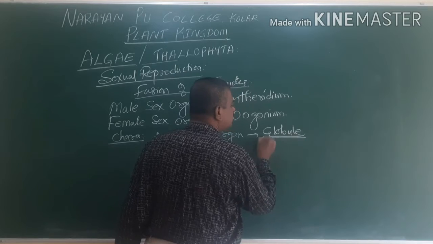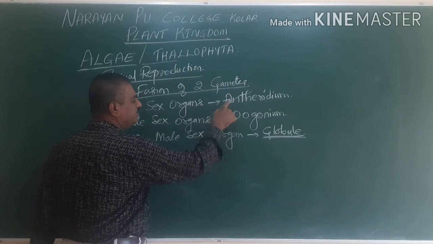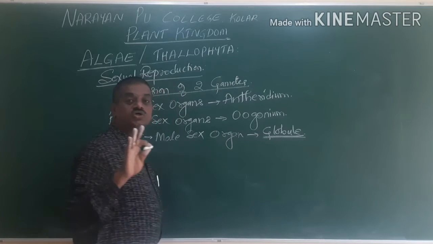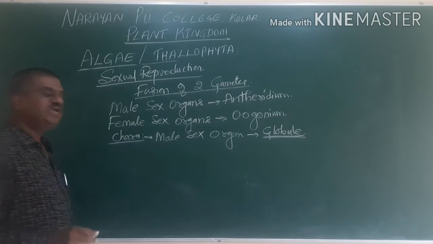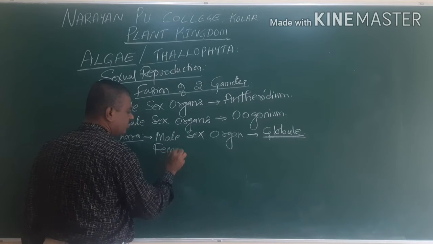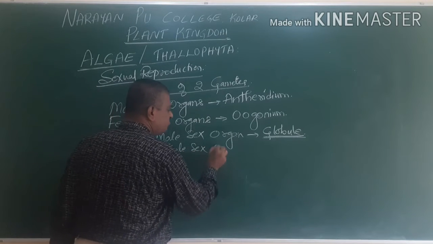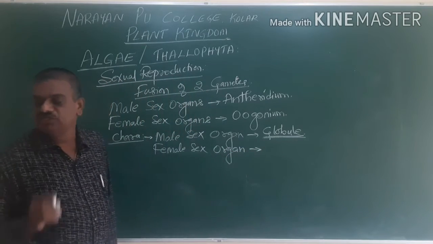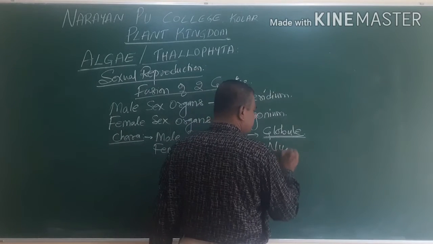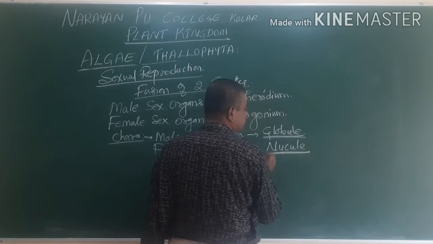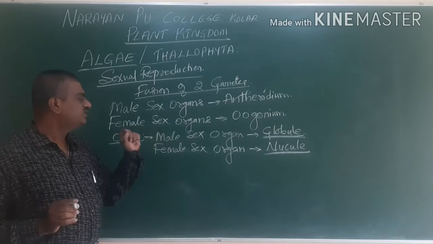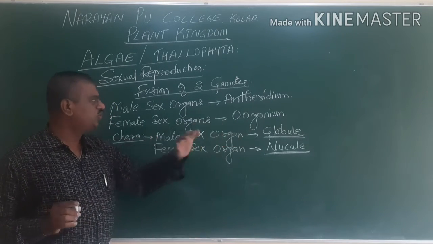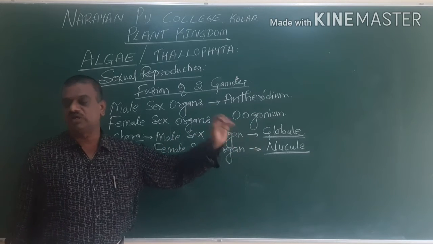Here we use the word antheridium, but particularly in Chara the male sex organs are called globule, whereas the female sex organs in Chara are called nucule. The male sex organs are called globule and the female sex organs are called nucule.